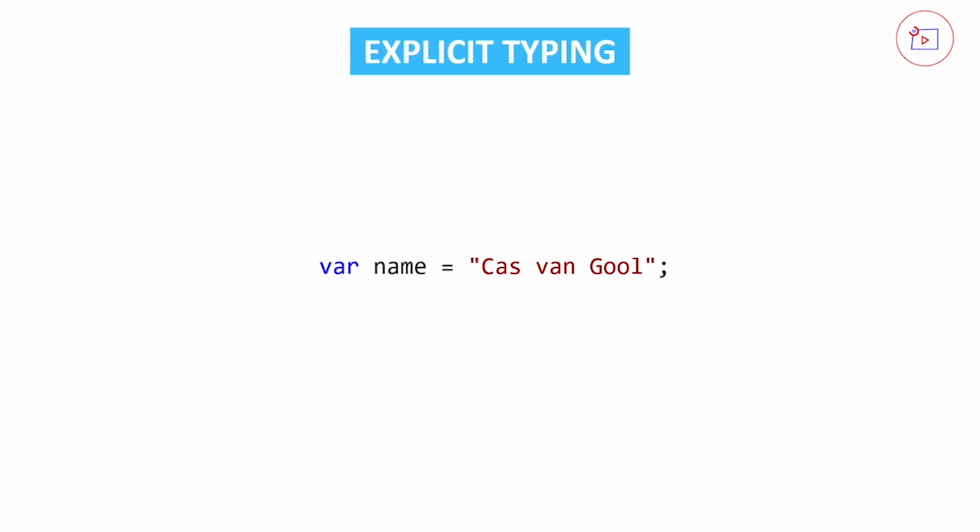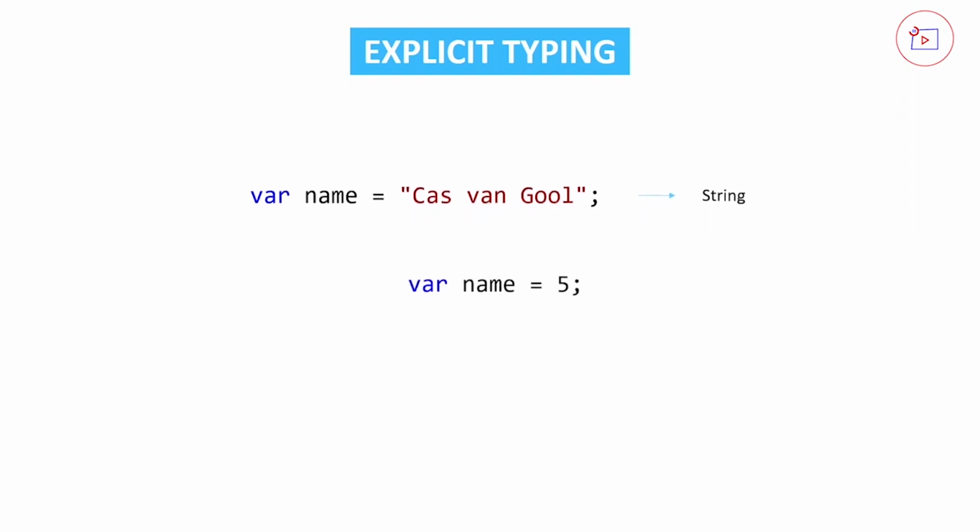So when we put a text inside a variable with a var keyword, which is a form of implicit typing, the compiler is going to determine that the variable is going to be of type string. And the type string is the same as text. When we put a number inside a var keyword variable, then it's going to say it's an int.